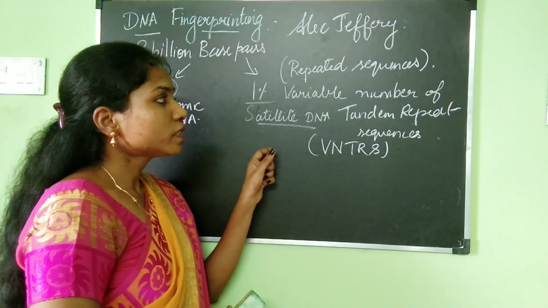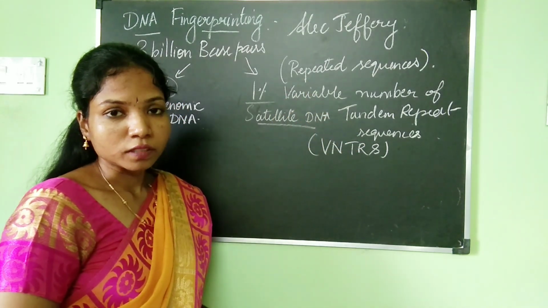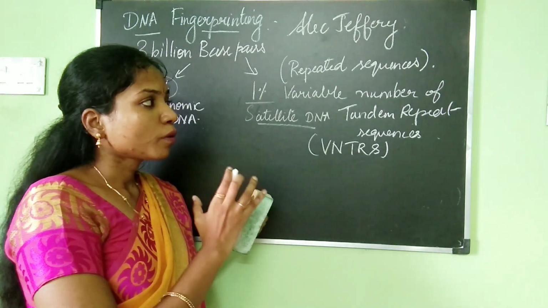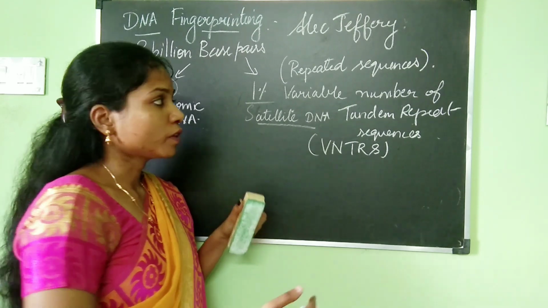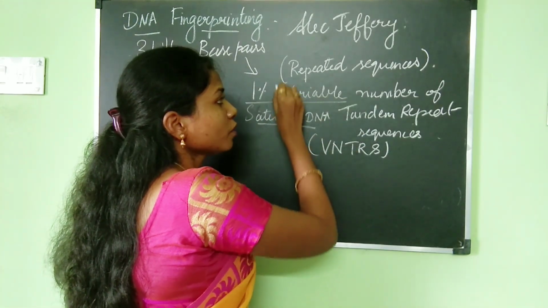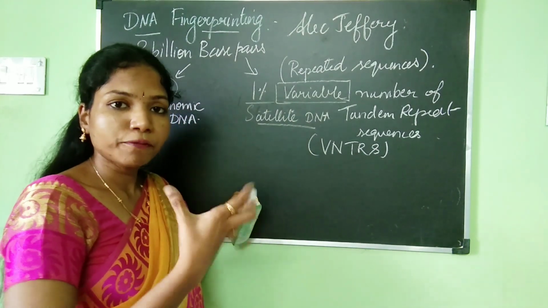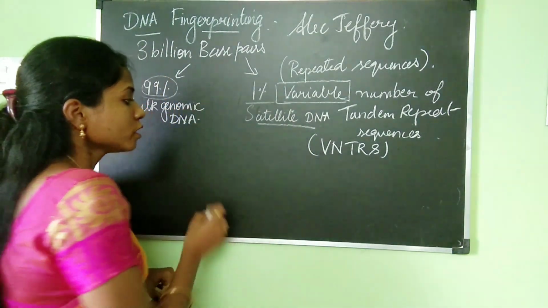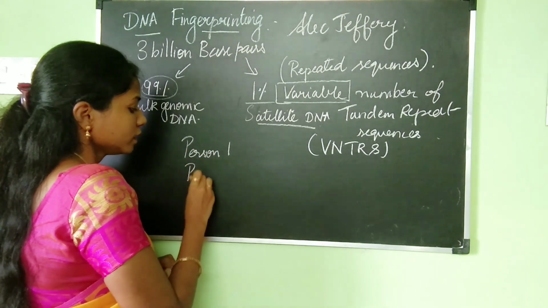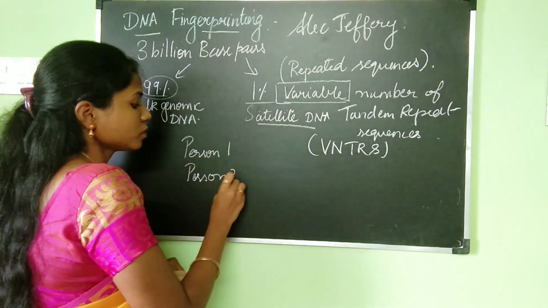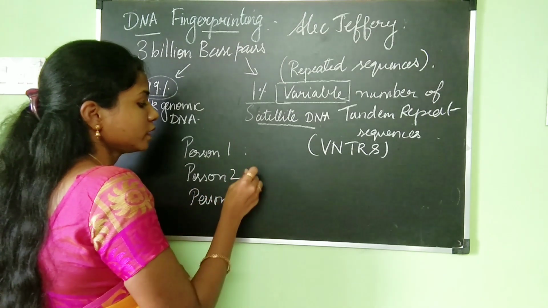What is the speciality of these variable number of tandem repeat sequences? I told you that they are different for each and every one of us. Variable, so what is the meaning of variable? Variable means it has the ability to change. It is different for all of us. Let's understand that with an example. Let's consider 3 people: person 1, person 2 and person 3.